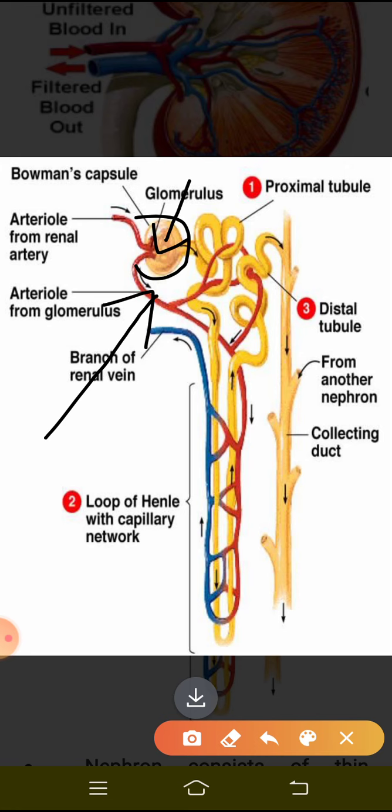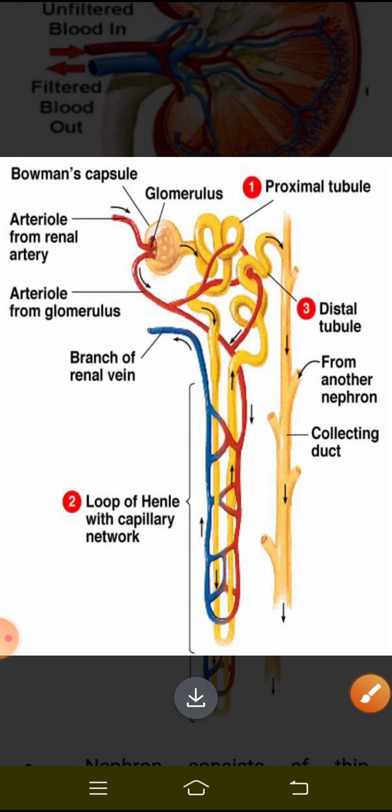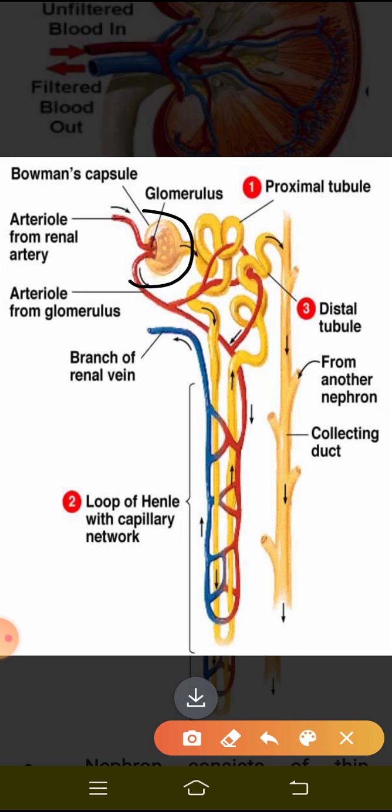Each capillary is associated with the cup shaped end of a tube which collects the filtered urine, called the Bowman's capsule. I repeat, if you look at this cup-shaped structure, you can understand very easily. This cup-shaped structure is called the Bowman's capsule.